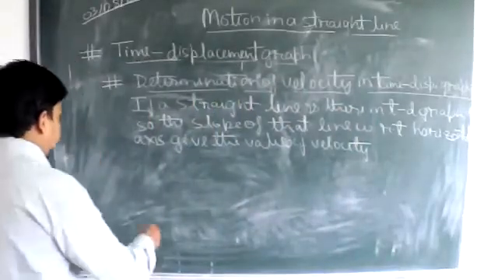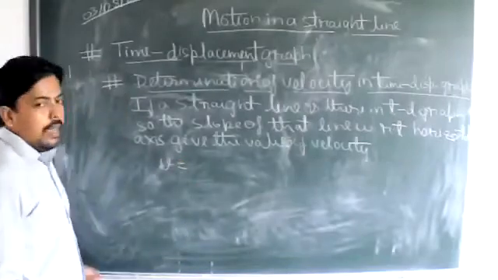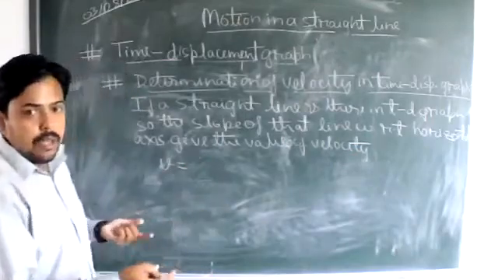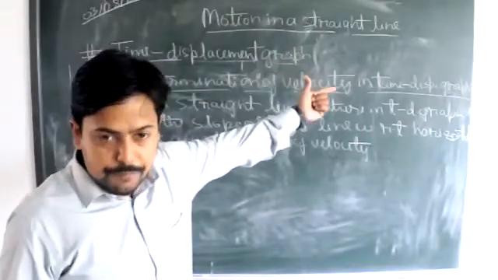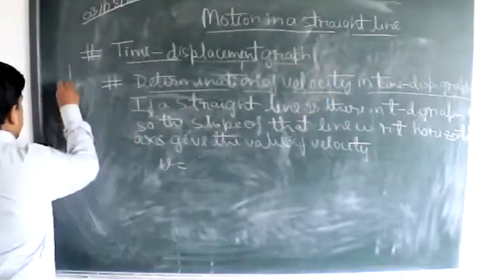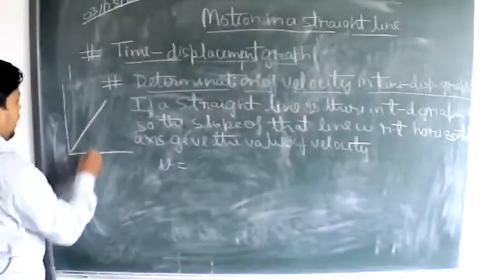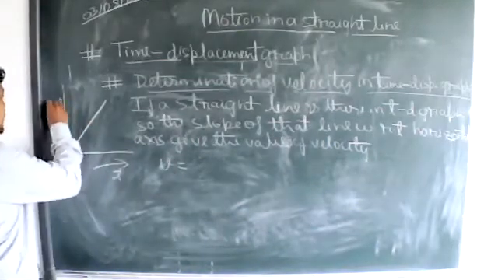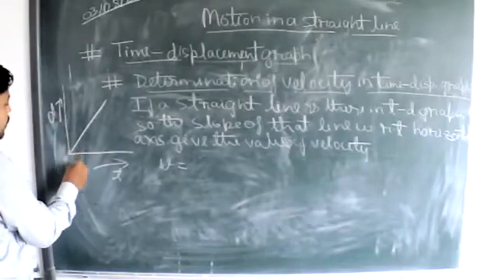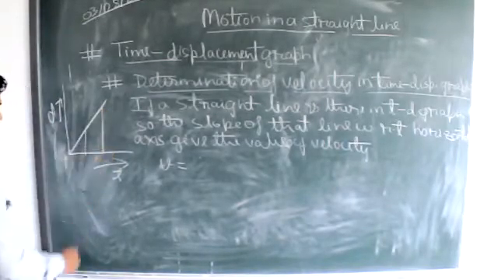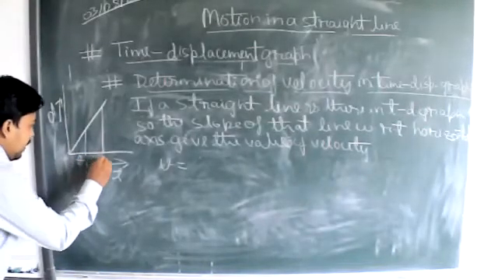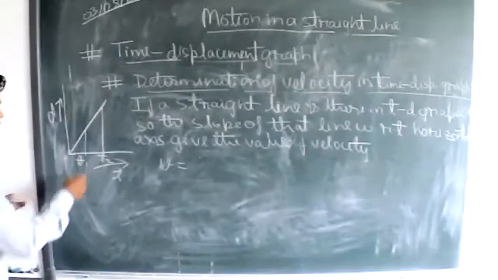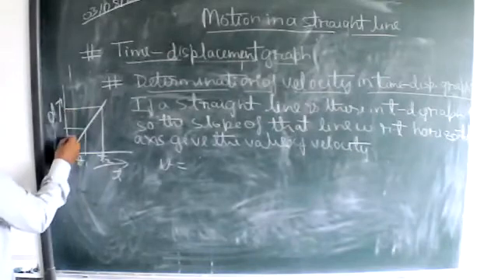So we can write the velocity corresponding to a fixed time interval. That will be displacement upon time. You can give the example of the previous graph which we have drawn. You can draw a graph again, show the straight line motion like this, draw the time axis and the d axis, and corresponding to the fixed time interval, let us suppose the interval t1 to t2, t2 minus t1, there are certain displacements.